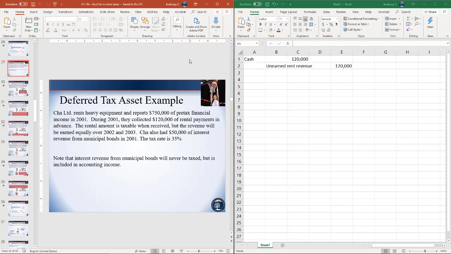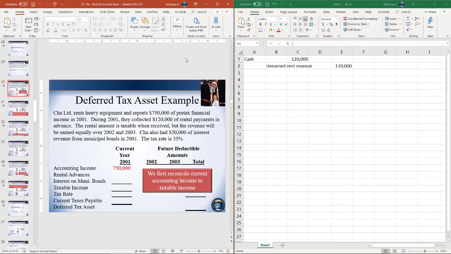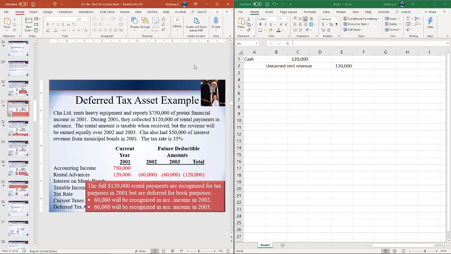So again, the first step to solving any types of these problems is to figure out what your taxable income is. So we have $750 in accounting income. We're going to adjust that first for the rental payments. So the rental payments, it's taxable when collected. So that means in 2001, this whole $120,000 will be taxed. It'll be included in taxable income. So we'll include this $120 here to reconcile accounting income to taxable income.